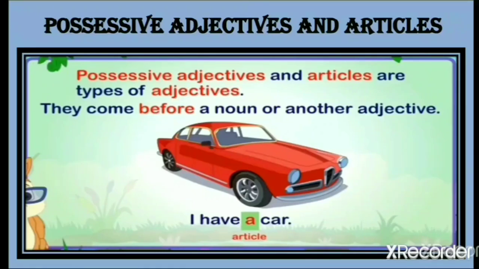A is an article, so we have used an article before a noun. The sentence becomes I have a car, which shows I have one car. You can also see this beautiful red color car. Here beautiful red is an adjective used before the noun.